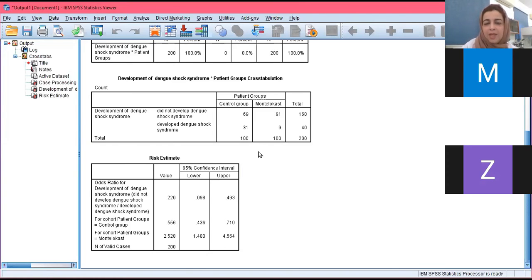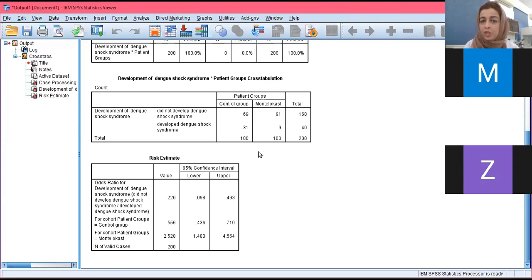If we subtract them, we get 0.21, I think, 0.21 or 0.22. So 0.22 is your risk reduction, or 22% risk is reduced. 22% risk is reduced of getting dengue shock syndrome if you treat the patient with Montelukast.